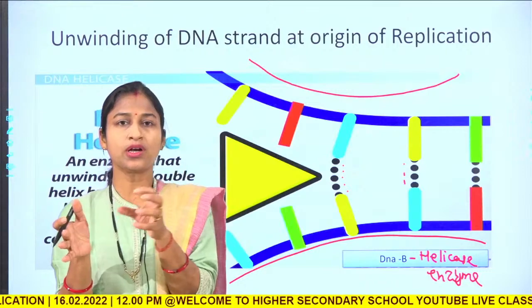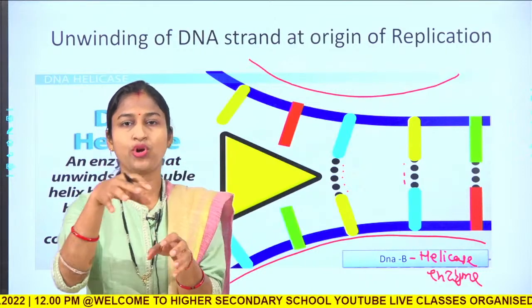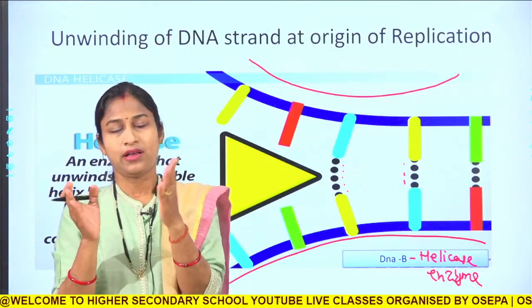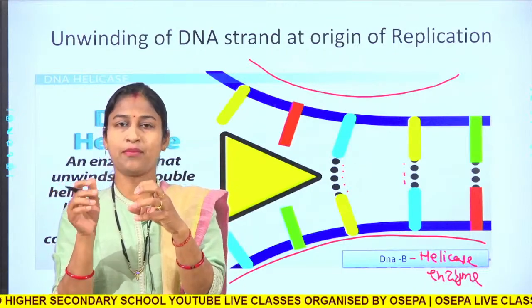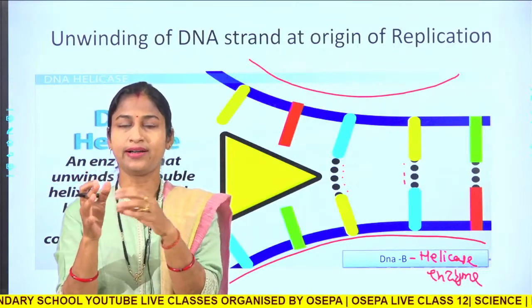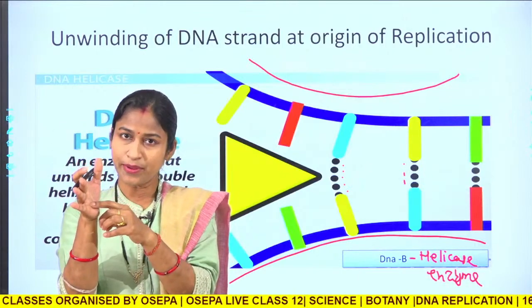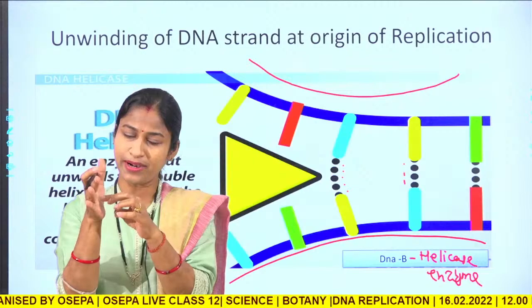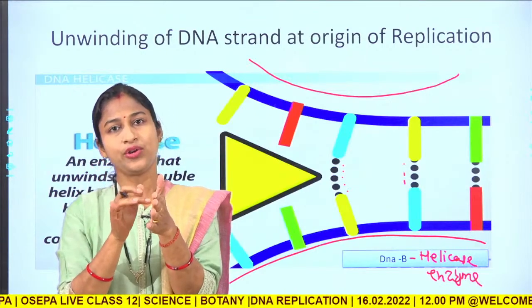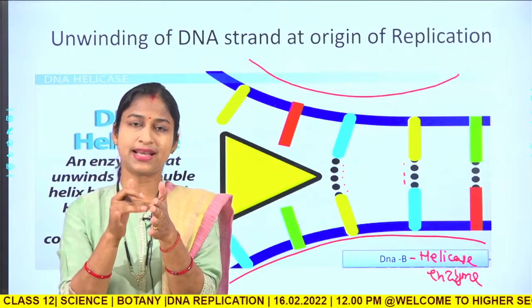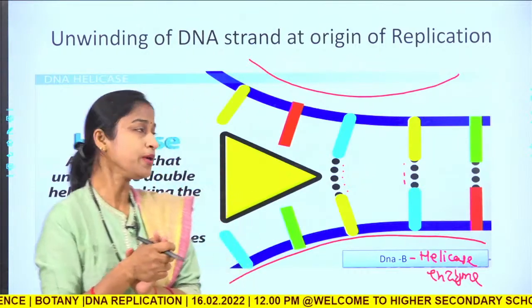It will pull the complementary bases from the nucleoplasmic pool, and as the complementary bases come, they automatically create hydrogen bonds between the template nitrogenous base and the nitrogenous base of the new strand that has to be synthesized.